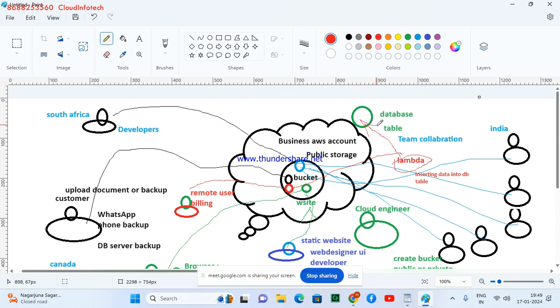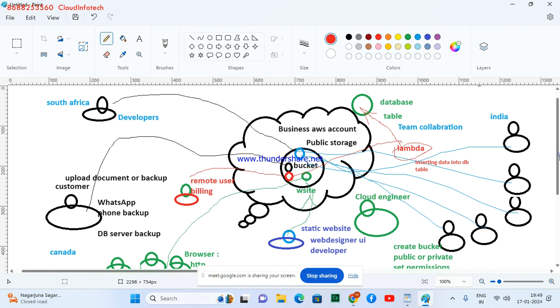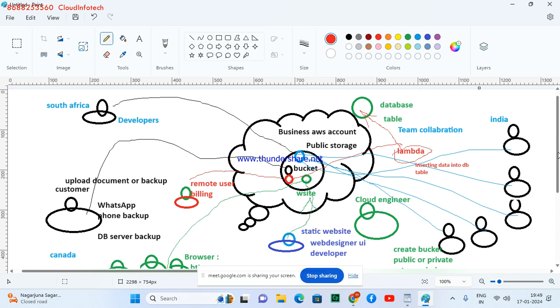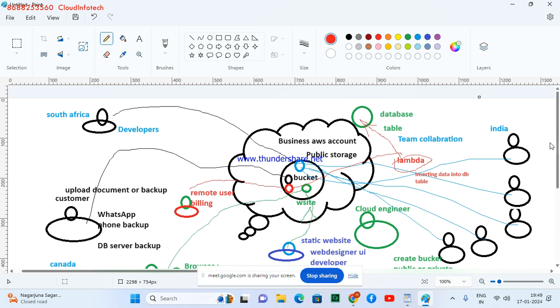That means S3 is used by developers, by customers, and by data analytics engineers also. A lot of people in your company use it. And you have a cloud engineer who wants to do a backup of your database. So how do they do the backup? They do the backup in S3.